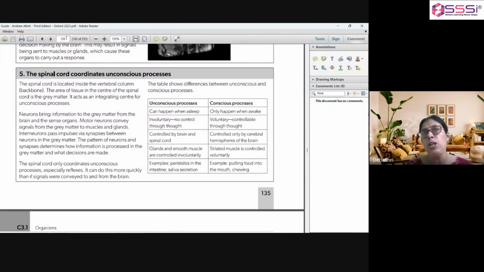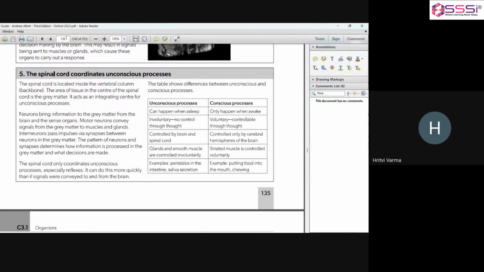And the pathway between the sensory neuron and the motor neuron is connected by some middle neurons, which are said to be interneurons. Am I clear? Is it clear to you?